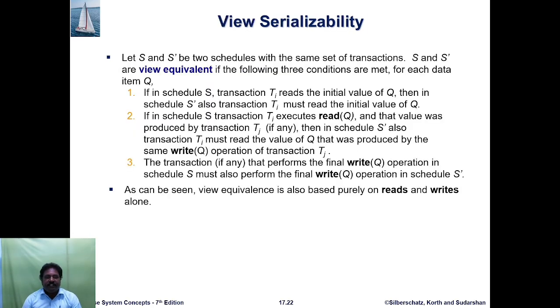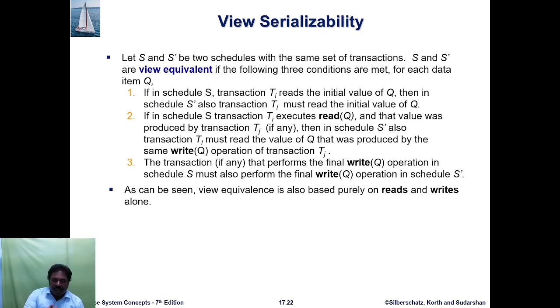So view serializability: let S and S' be two schedules with the same set of transactions. If in schedule S transaction Ti reads the initial value of Q, then in schedule S' transaction Ti must also read the initial value of Q. If in schedule S transaction Ti executes read Q and that value was produced by transaction Tj, then in schedule S' transaction Ti must also read the value of Q produced by the same write Q operation of transaction Tj.